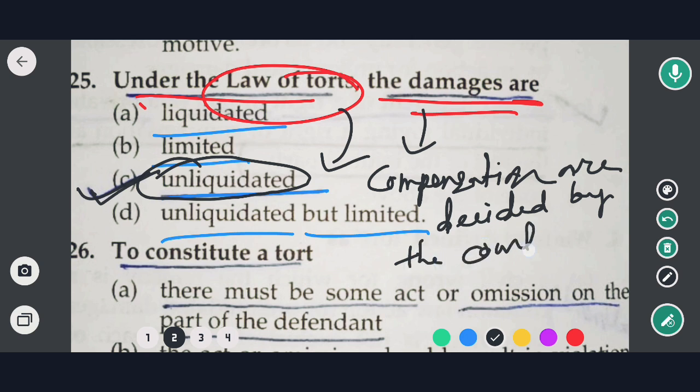This is not fixed by both parties, that is the plaintiff and the defendant.